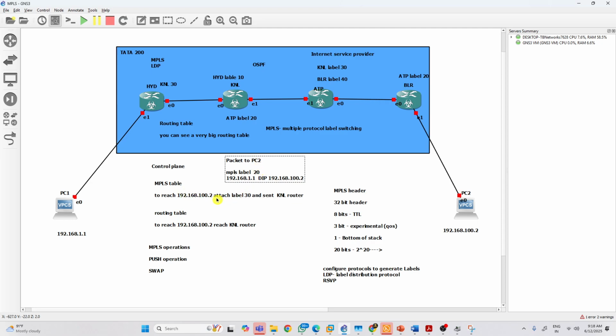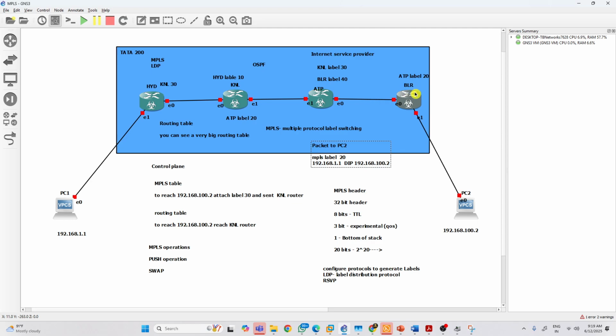Now it will find the MPLS table to reach 100.2. What will happen? It must reach the Anantapur router. With Anantapur, what label is it sending? 20. So it sends this information with label 20 attached. Now it is going to the Anantapur router. Same thing. The Anantapur router receives it. It will check that 100.2 should be reached via the Bangalore router.